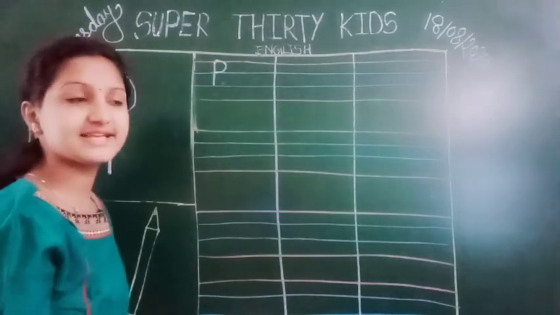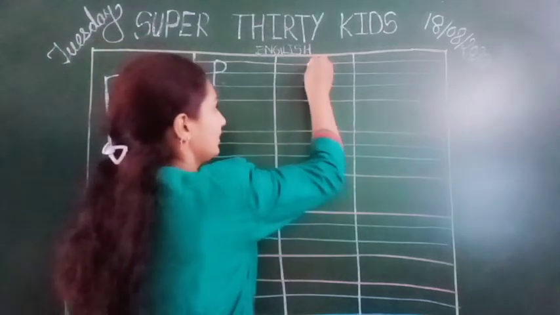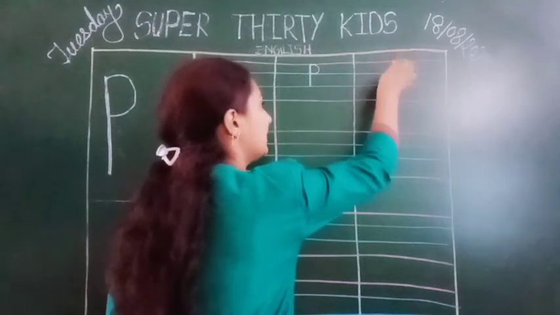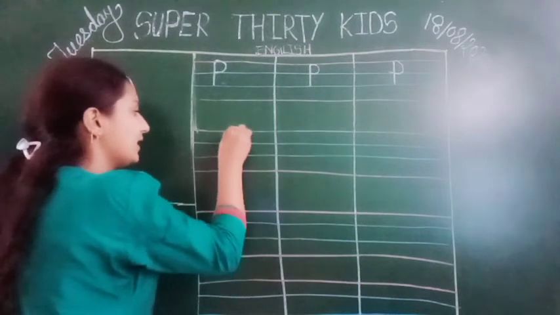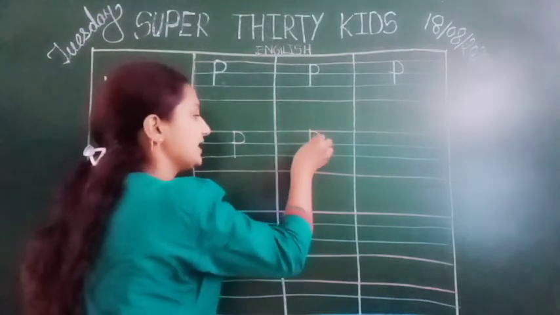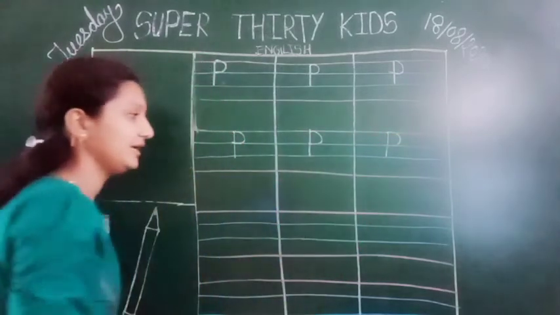P says p. Come on, say after me everyone. P says p. P for parrot. P says p. P for pigeon. P says p. P for peacock. P says p.